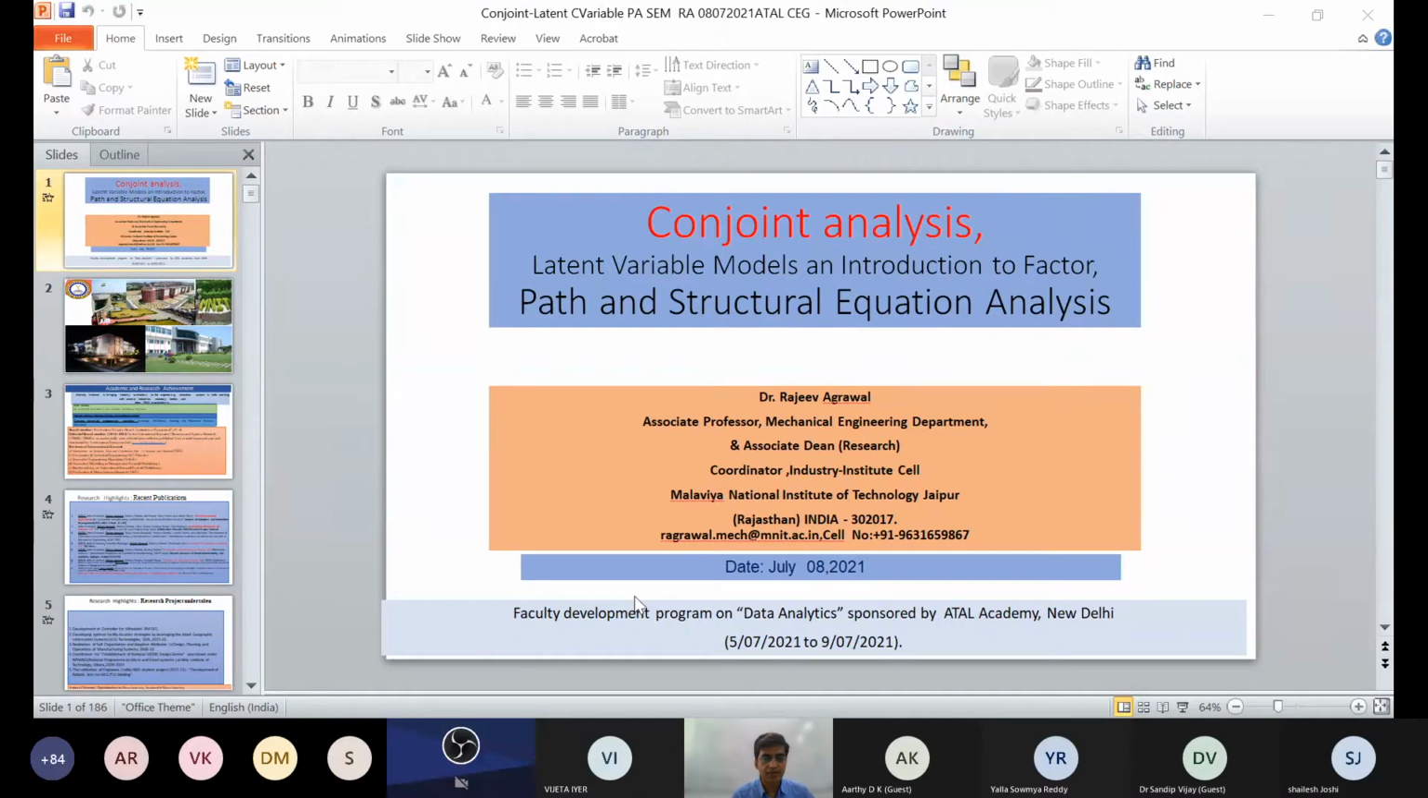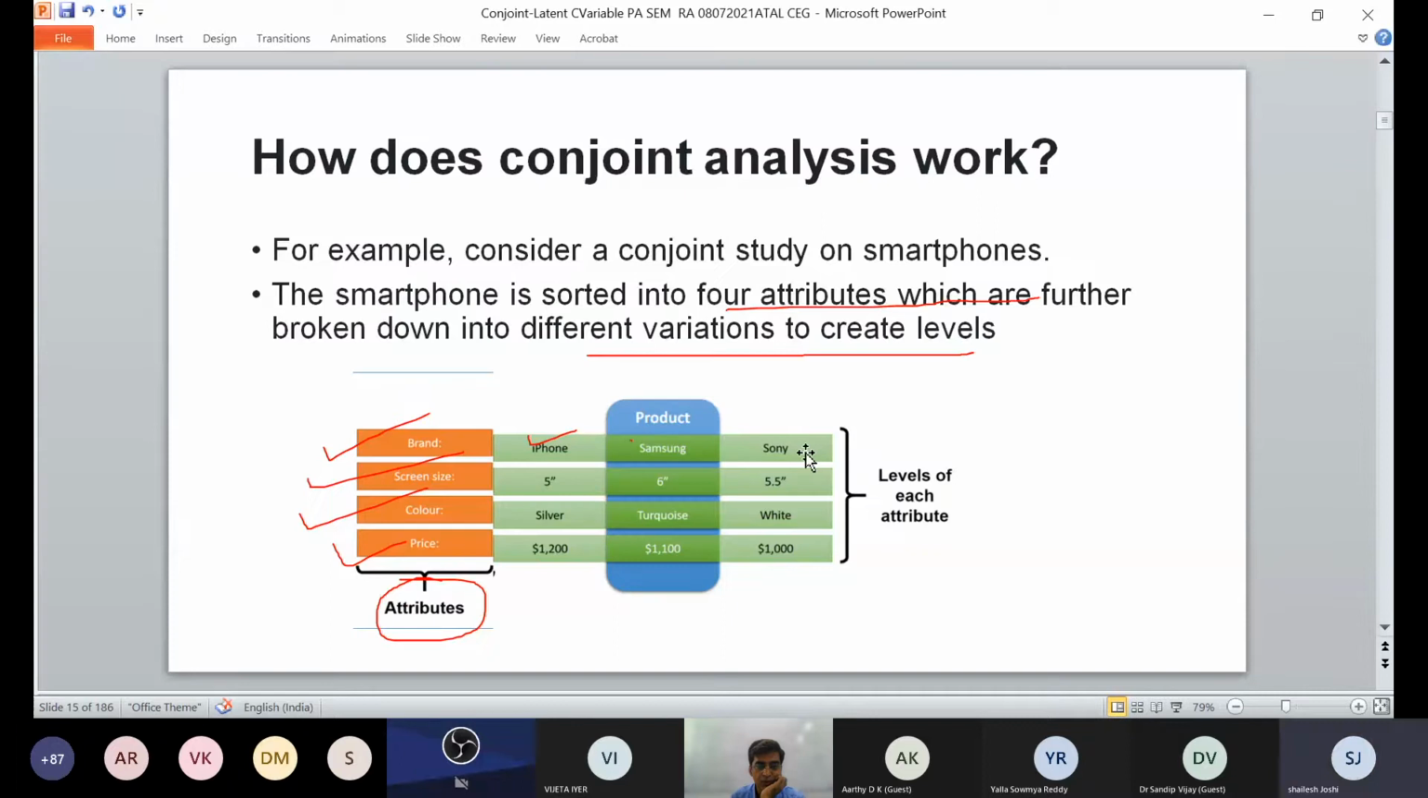So there are different variations to create labels. It can be a brand, it can be screen size, it can be color, it can be price. So these are attributes. I'm just trying to give you a case study of a smartphone. Now, this particular smartphone is Samsung or Sony, where the brand is either of the 3, and these are attributes. Now it can be a 5-inch or 6-inch Samsung, or it can be a 5.5-inch Sony. It can be silver or white.